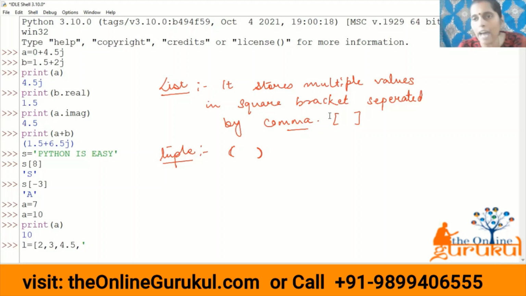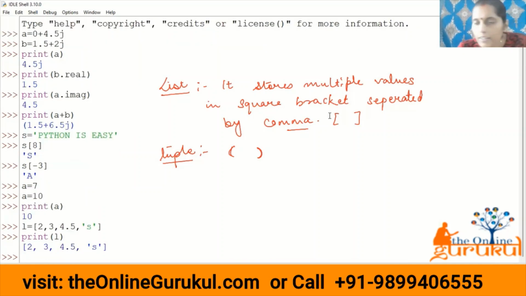No, it can have different data types. All the elements can have different data types. Let us suppose this is your list. Let's print this list. See, this is a list.